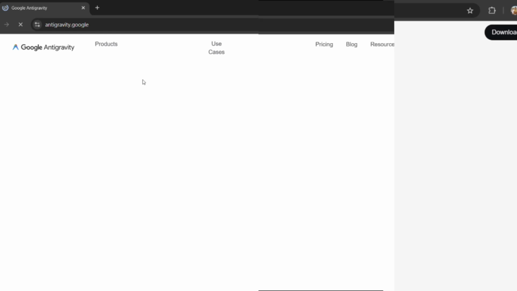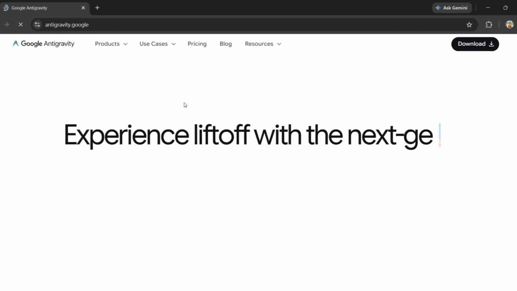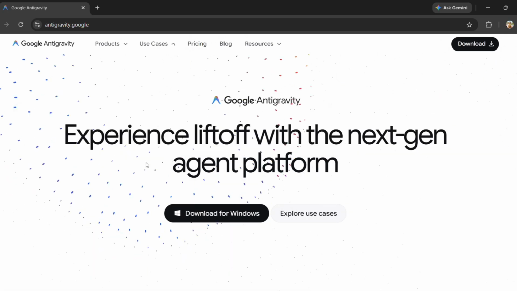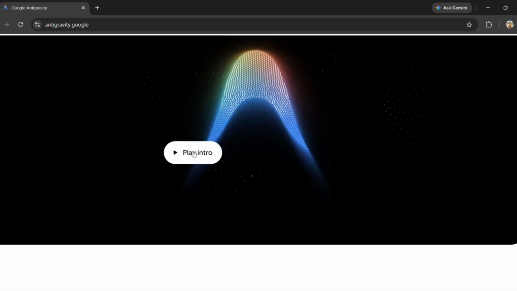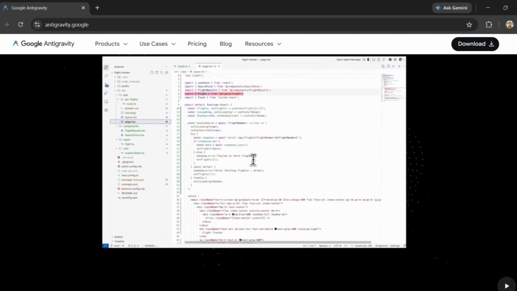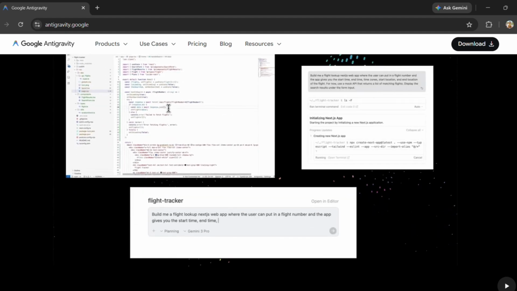Then I switched to Google Antigravity. And this is where things got interesting. Instead of feeling like an AI assistant, it felt more like an AI builder. That's the best way I can describe it. Cursor helps you write code. Google Antigravity feels like it wants to help you create entire products. That's a very different experience.